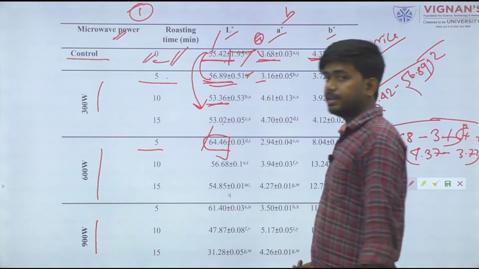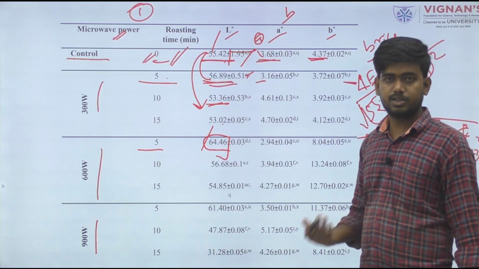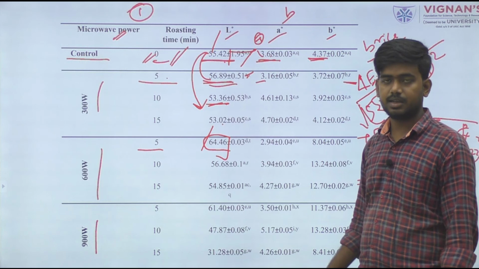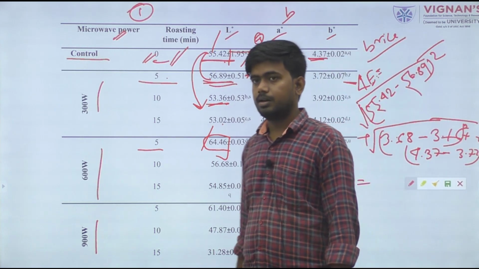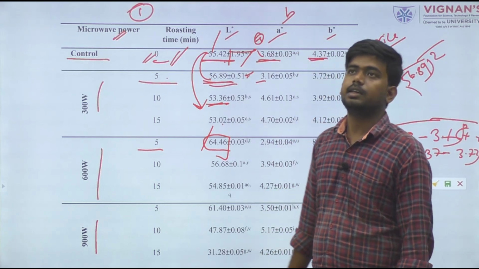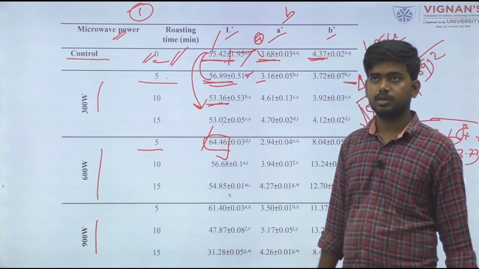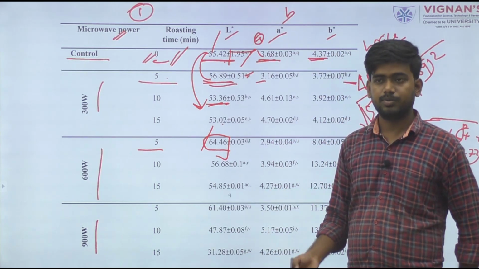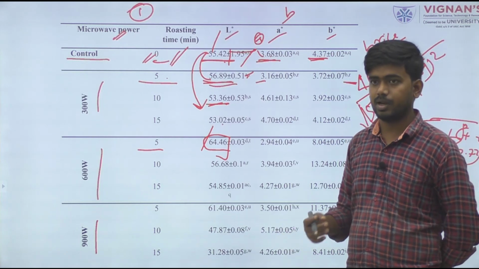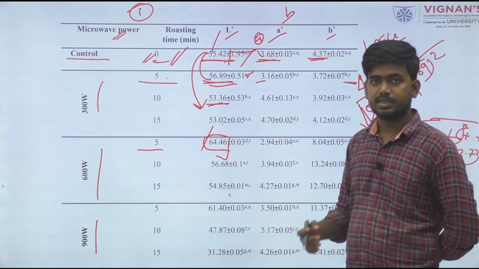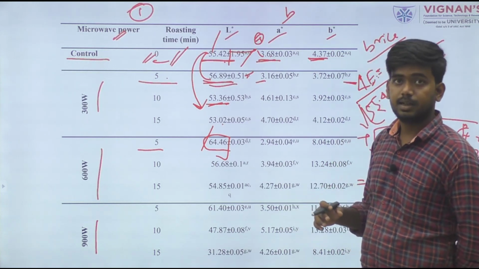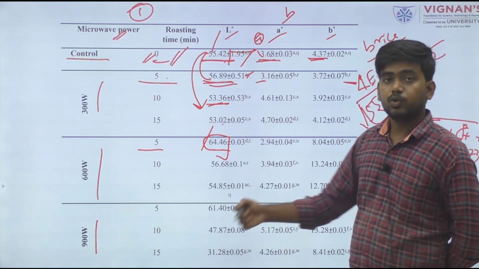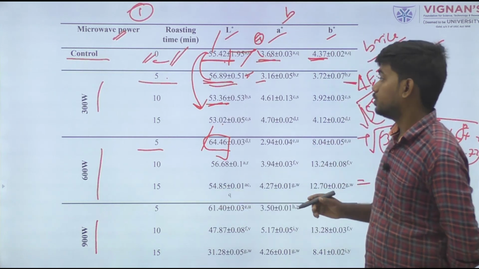For delta E calculation, we can assume whichever sample is taken as the control or standard sample. Basically, in the case of various types of treatment processes, we take the unroasted, before-drying or fresh condition value as the standard sample. After treatment, the various values are taken as A1, A2, B1, B2. So it goes that way.